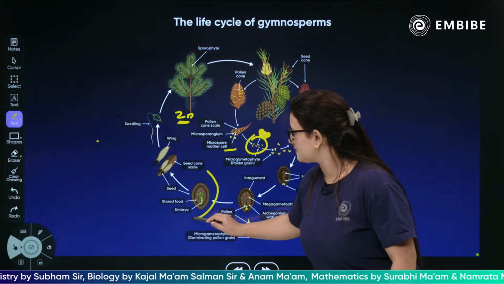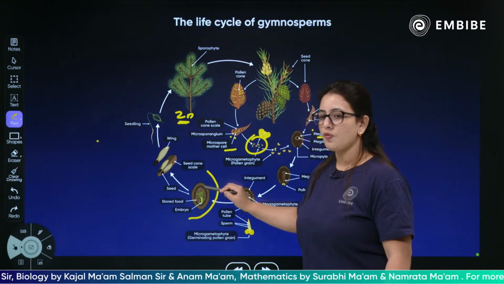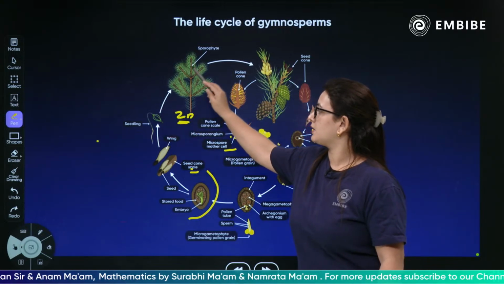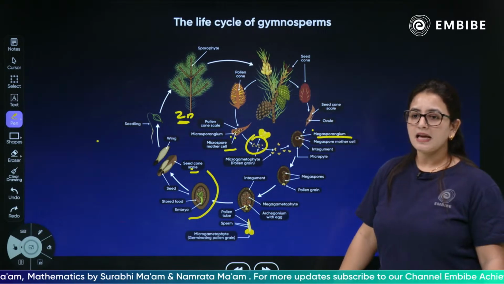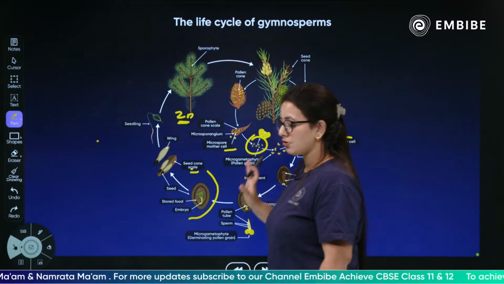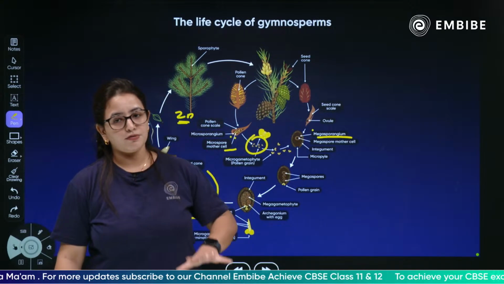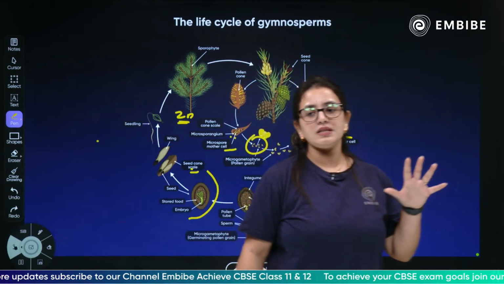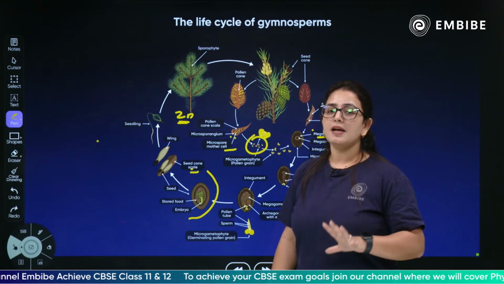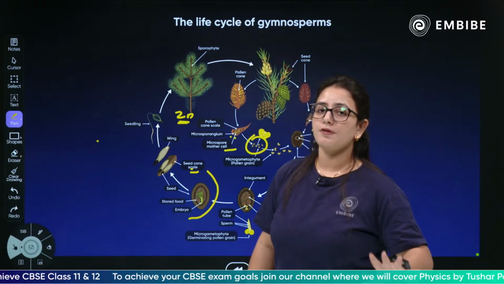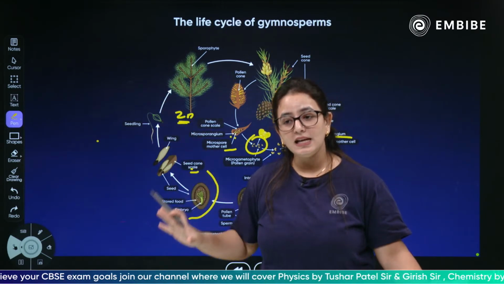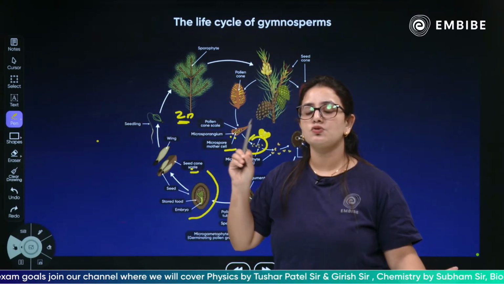The embryo formation is basically taking place, and finally the ovules will convert into seed cones. Again after that it will convert into a sporophyte. Yes, so this is how the whole life cycle will take place inside the gymnosperm. There is a sporophyte, there is a gametophyte. The sporophyte will have male cones and the female cones. The male will have microsporangia, and the microsporangia will have microspore mother cell which will give rise to pollen grains, and the megasporangia will give rise to the megaspore mother cell, which will give rise to megaspore.